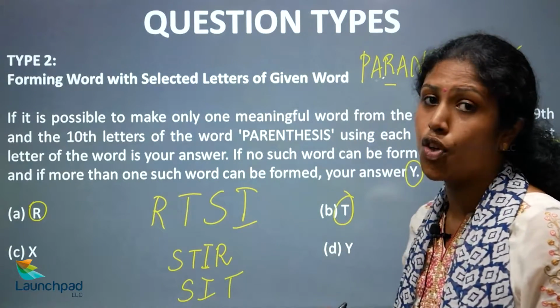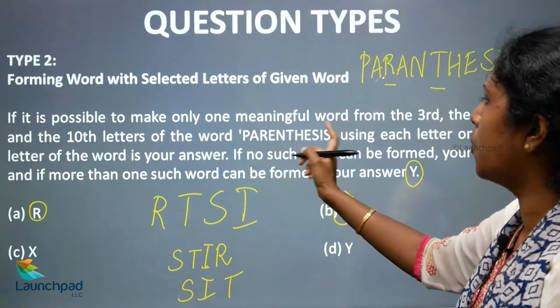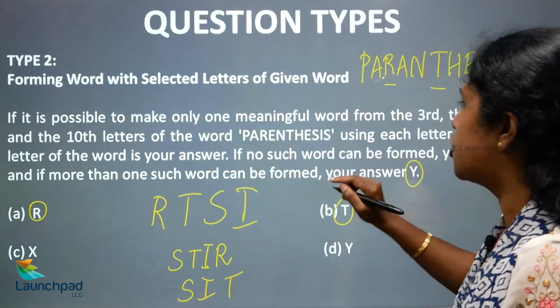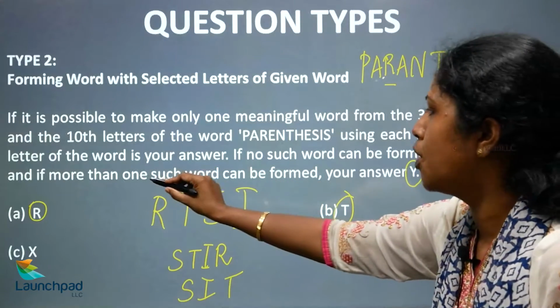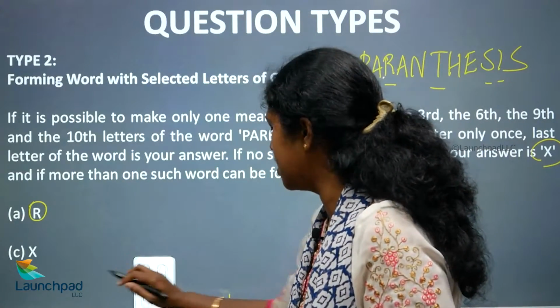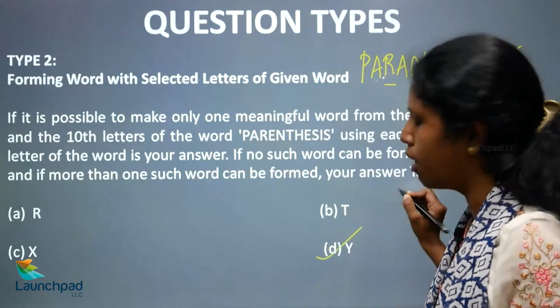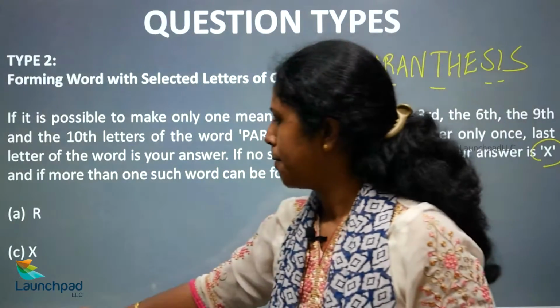So I am able to form more than one word. So if you are able to form more than one such word, which is your answer? Y is your answer. So hence your answer is Y, which is your option D, okay.